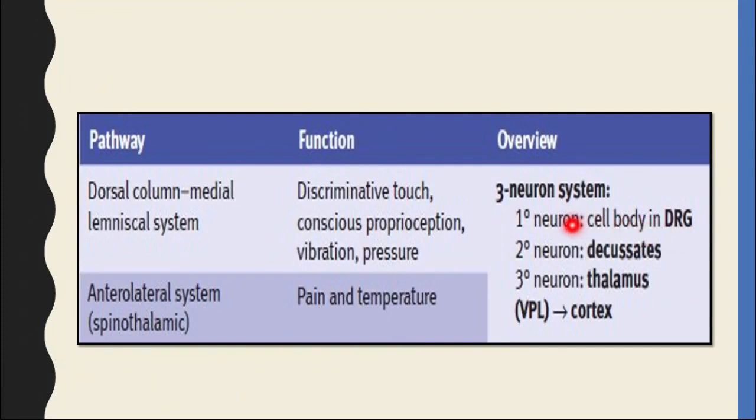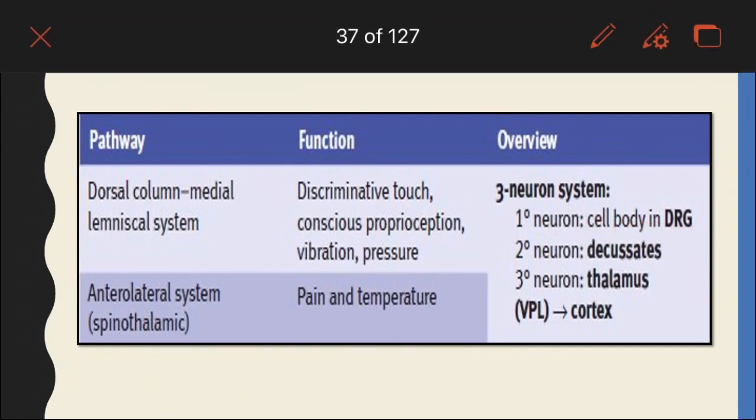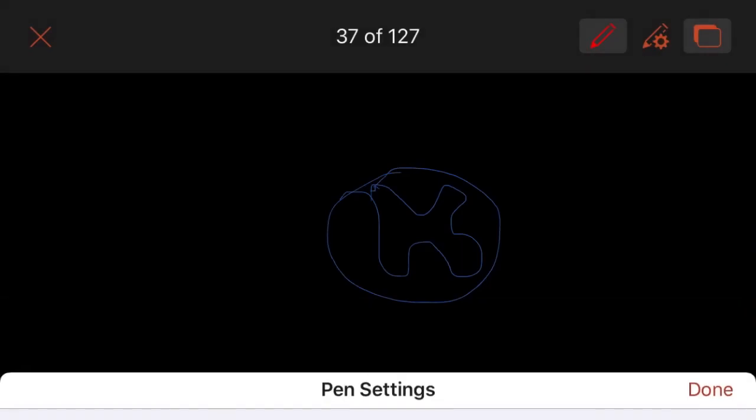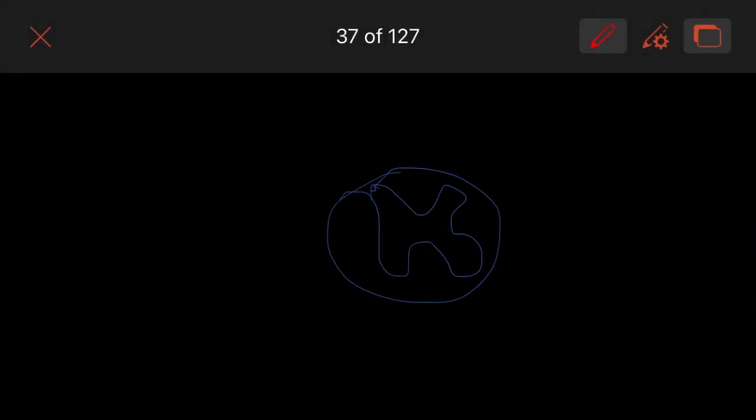Like the dorsal root ganglia, if we draw this thing, imagine this is the spinal cord, and this part is the dorsal. Okay. So, within the dorsal, if I say dorsal root ganglia, these are the fiber, this is the body, that is called as dorsal root ganglia.